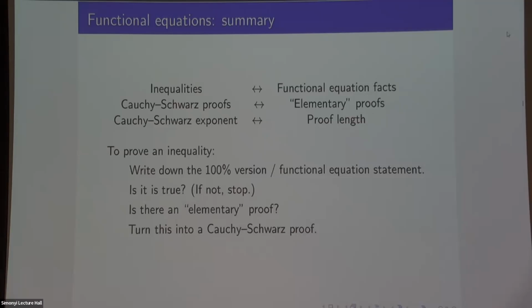There's a huge gaping problem with this, which is this last bit doesn't work. If you have a Cauchy Schwarz proof, that becomes a nice elementary first order proof. But the other way around, there's no reason to suppose that that would work, right? If I give you some nice first order argument, how do you set about figuring out that it looks like Cauchy Schwarz steps? Maybe it doesn't look like Cauchy Schwarz steps, and in that case, you're stuffed. So that's a problem.